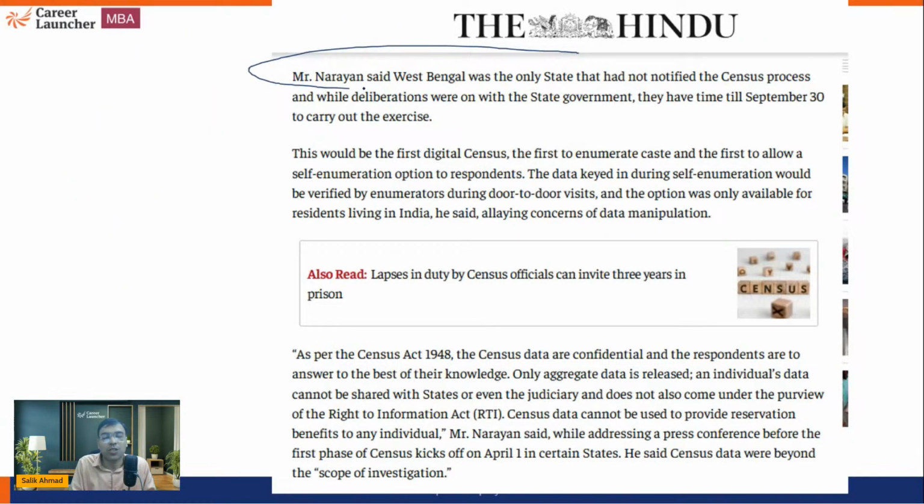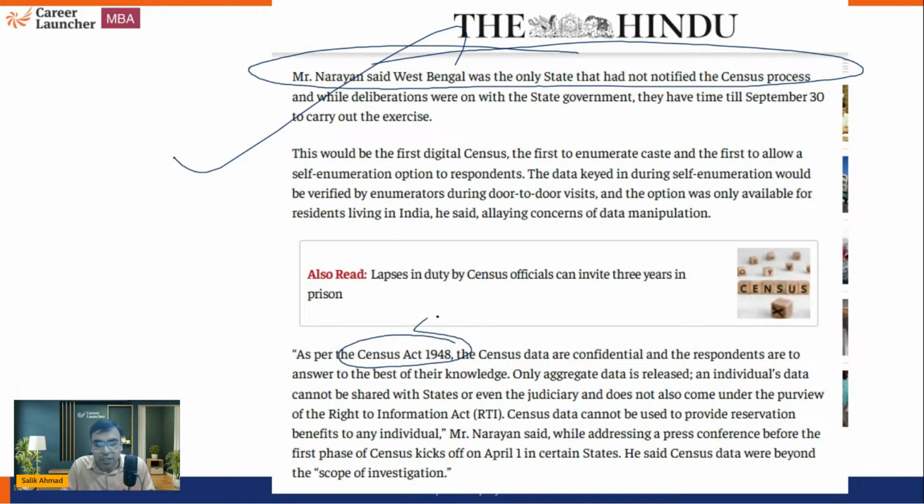But you should know something about the concept of census. The Census Act 1948 is there. Census is confidential. Respondents are to answer to the best of their knowledge. It means your data will not be leaked; the overall aggregate data is released. For example, they will release how much population is there in a particular state, the gender ratio, sex ratio, but they will not release your data.